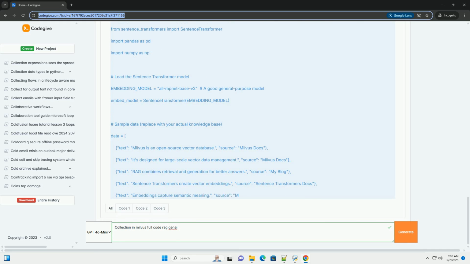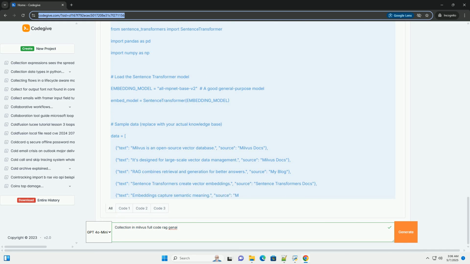Error handling: implement robust error handling to gracefully handle exceptions and prevent your application from crashing. Scalability: for production deployments, consider using Milvus cluster for scalability and high availability. Hybrid search: explore hybrid search techniques that combine vector search with keyword search for improved relevance. Milvus supports integrations with other search engines.